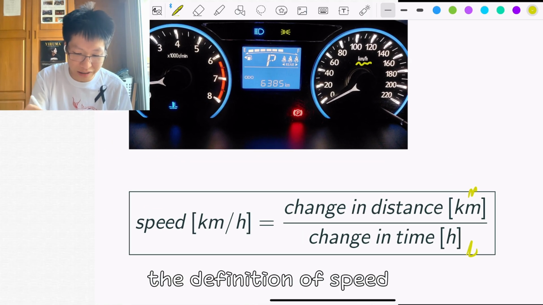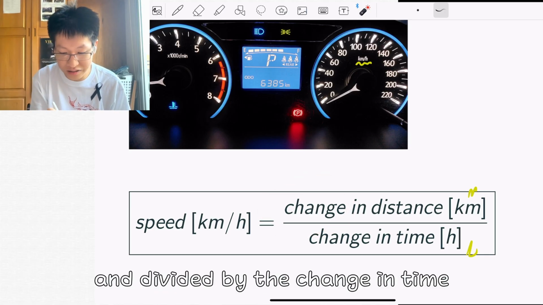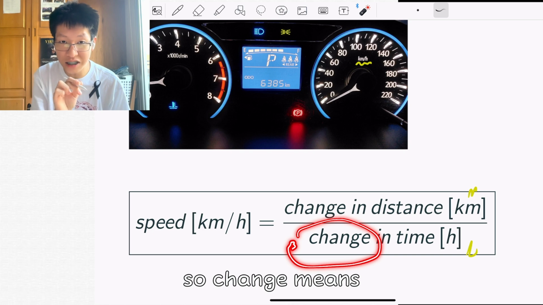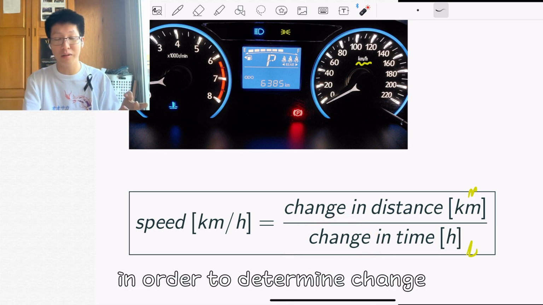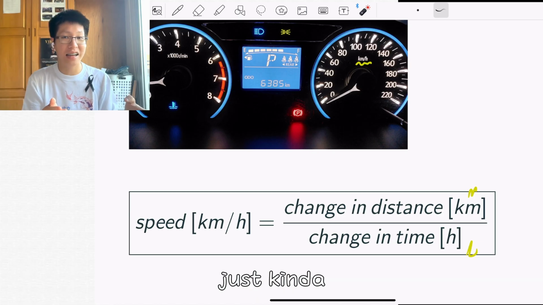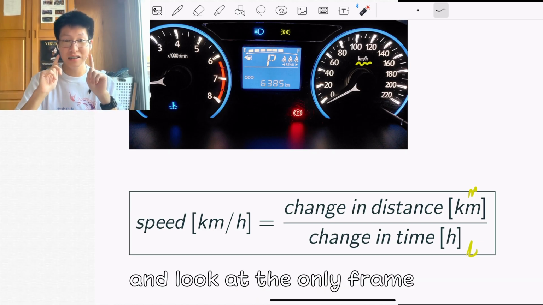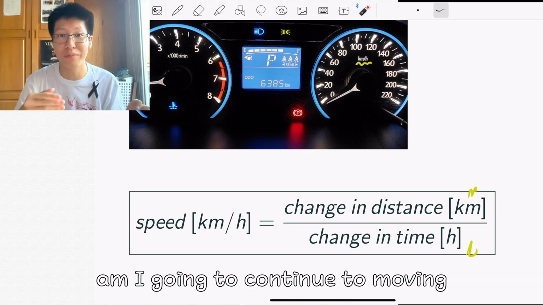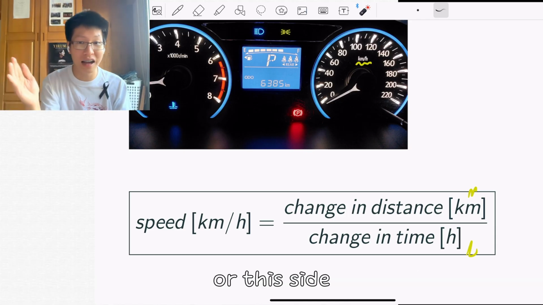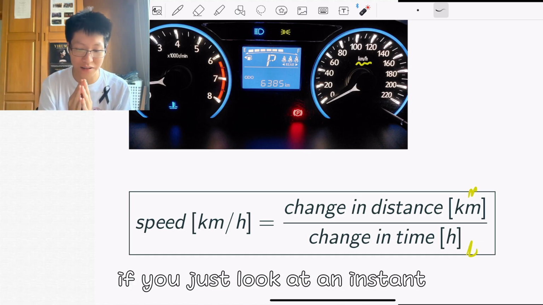The definition of speed is the change in distance divided by the change in time. Change means there must be two points, right, in order to determine change. For example, if you just look at me right now in only one frame, you cannot really know which side I am going to continue moving. I can move this side or this side at different speeds, and you can't know that if you just look at an instant.